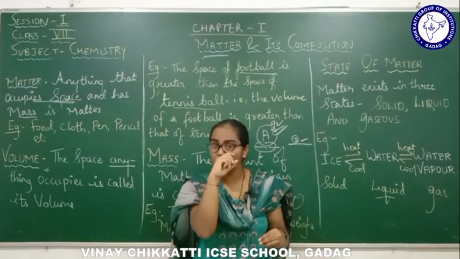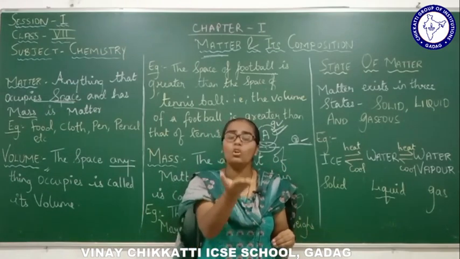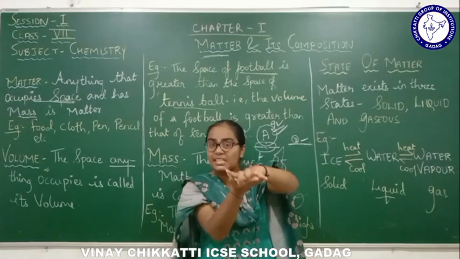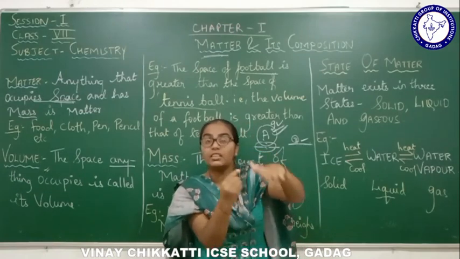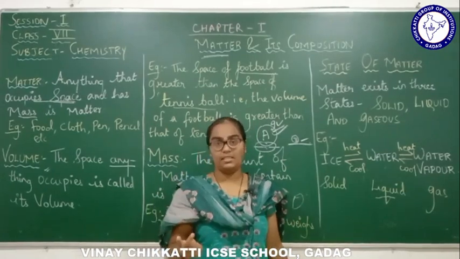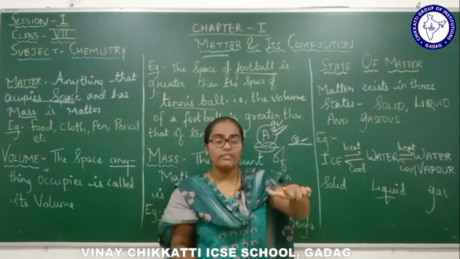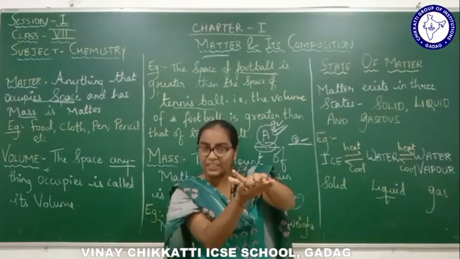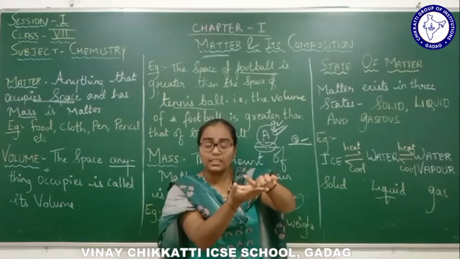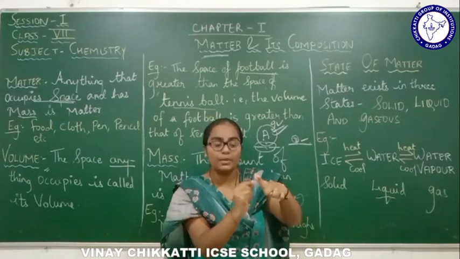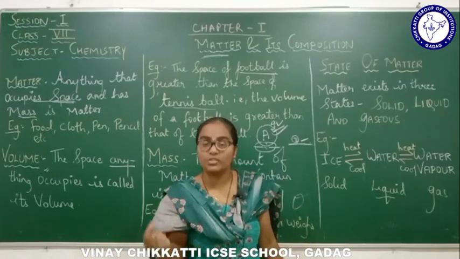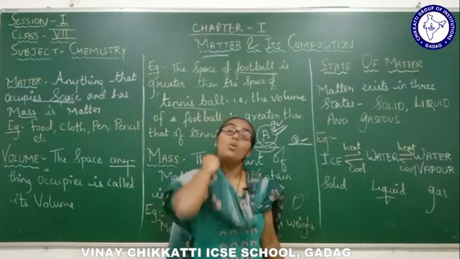Did you observe this? Because when the water vapor sticks to the inside part of the lid, it gets converted into water droplets. Meaning on coming in contact with the atmosphere or the surface of the lid, it becomes cool, and on cooling that water vapor forms water droplets, or converts into the water state.